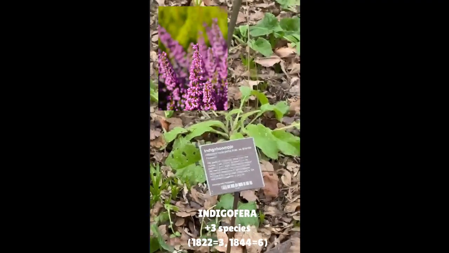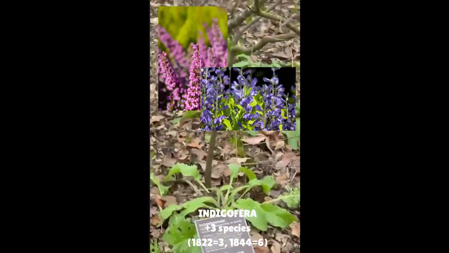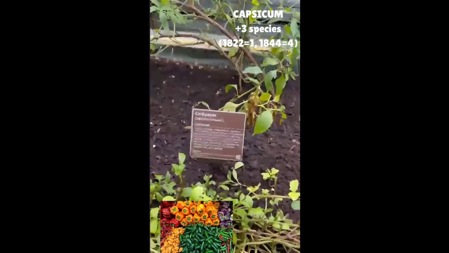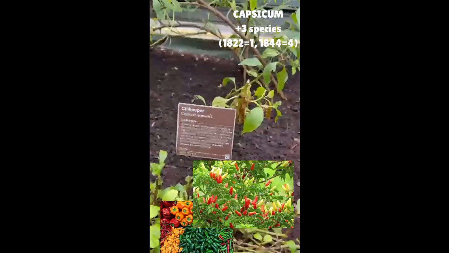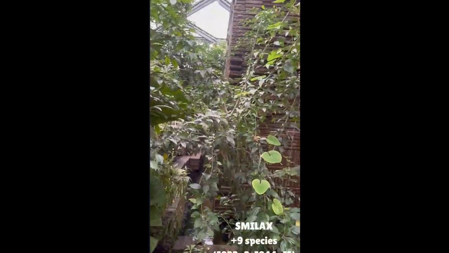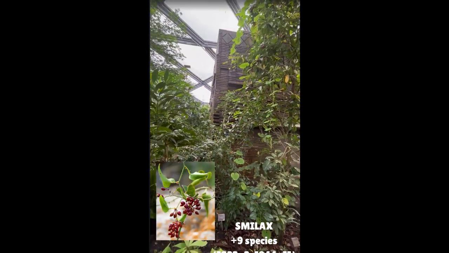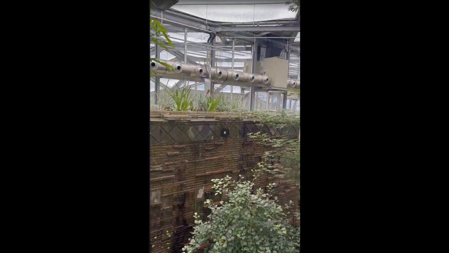We focused on three genera. Indigofera, cultivated under the coercive cultivation system for dye production. Capsicum, tested for agricultural adaptability across tropical climates. And Smilax, expanded for pharmaceutical trade while appropriating indigenous medicinal knowledge.